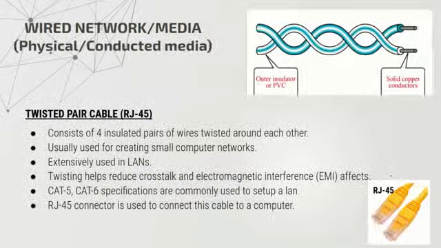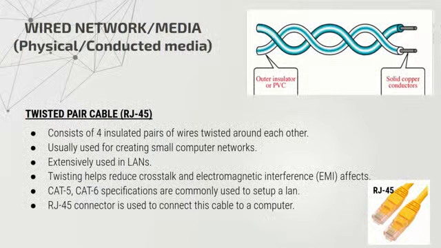Let's see in detail. The first one, twisted pair cable, also called RJ45. It consists of 4 insulated pairs of wires twisted around each other. As you can see in this picture, the wires are twisted over here.